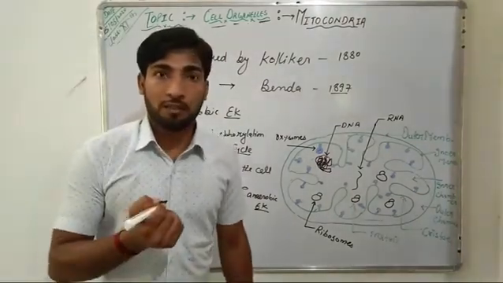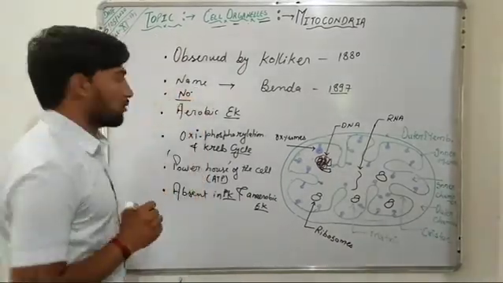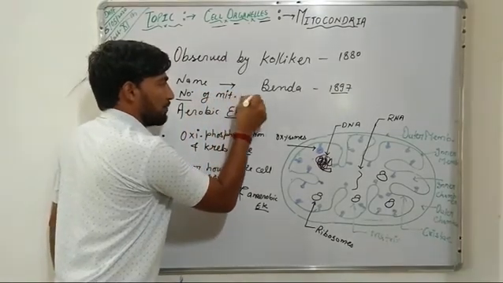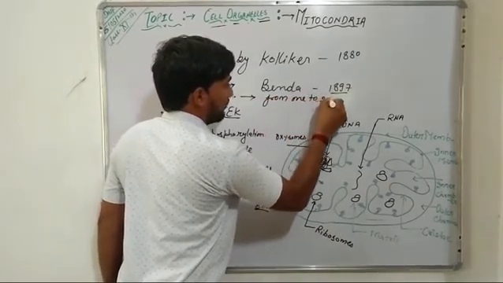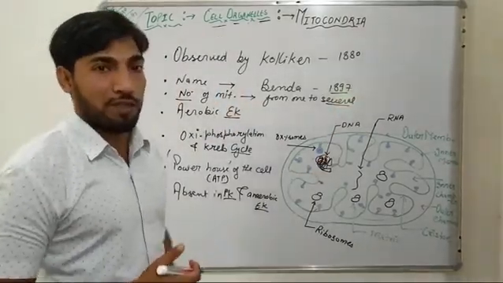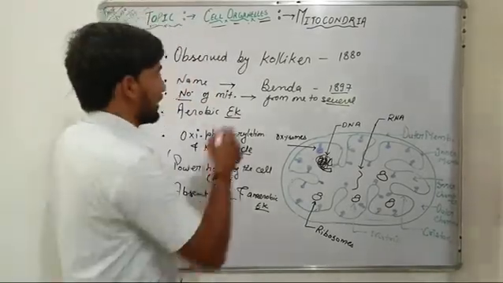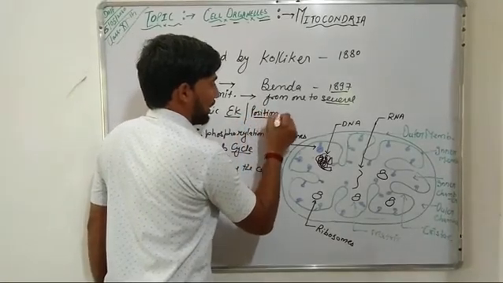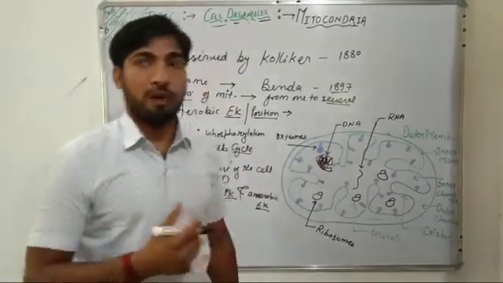Now, the number of mitochondria may vary from 1 to several in a cell, depending upon the activity of that cell. Further, the position of mitochondria in a cell also varies on the basis of the activity of the cell.